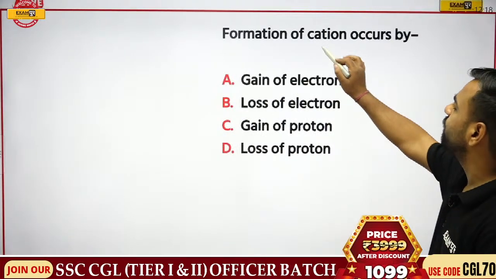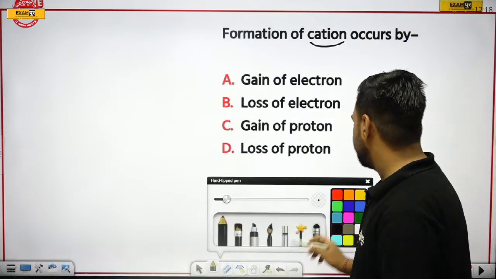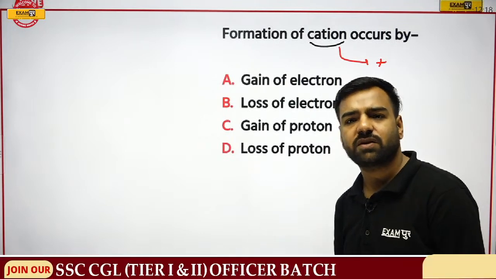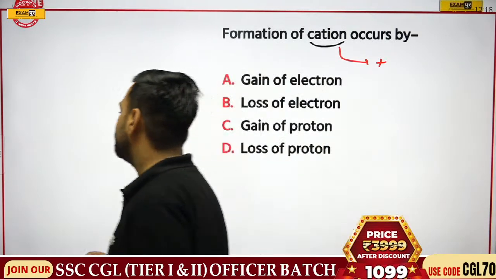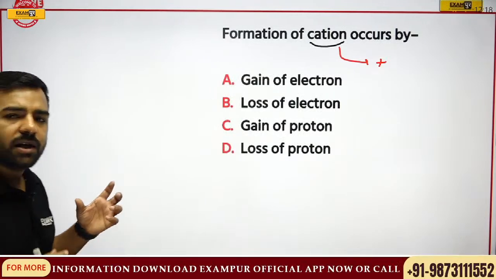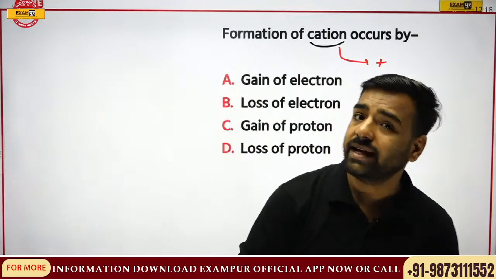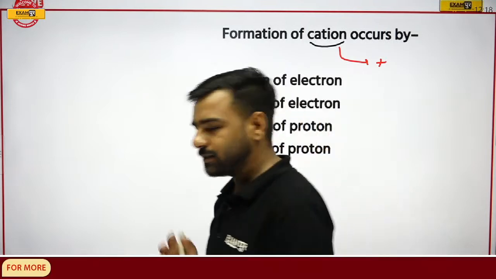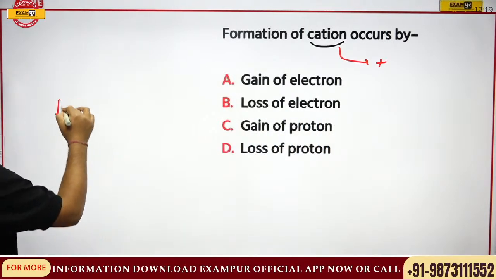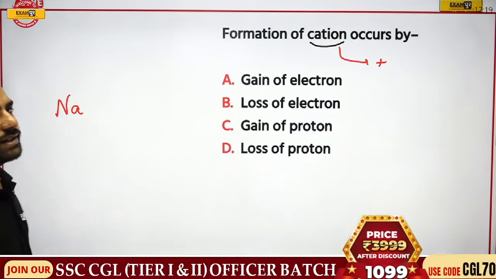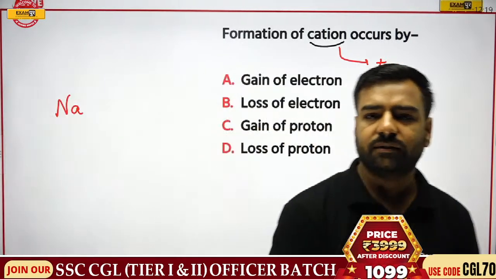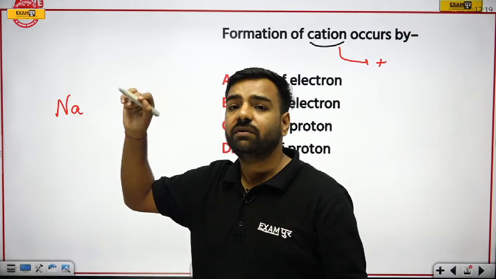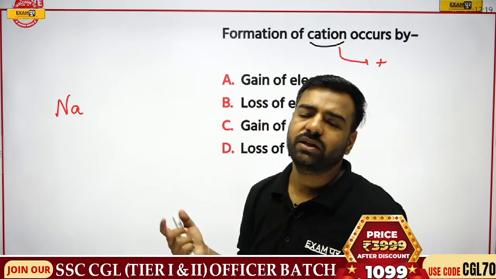What I was talking about is the formation of cation. If I talk about cation, please remember, we are talking about a positive charge. You must be wondering, sir, how will this positive charge come? Yesterday we were discussing metals and non-metals. Remember, metals were the ones donating electrons and non-metals were the ones accepting electrons. Let's talk about sodium here. Sodium is the one which donates the electron. How many electrons are donated is represented by the positive charge. For example, if 2 electrons are donated, we write 2 plus. If only a single electron is donated, we just write plus.